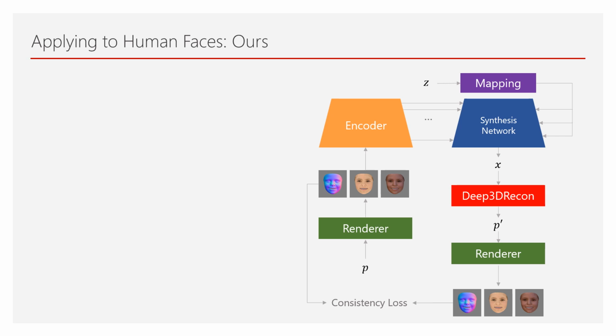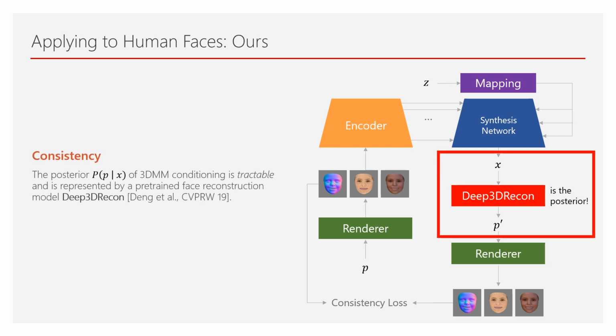Unlike DiscoFaceGAN, our method feeds the 3DMM condition P as a separate branch to the synthesis network. This design is crucial to disentanglement. Then we directly optimize the mutual information as our consistency objective instead of relying on ad hoc losses. We note that consistency is achievable if the posterior is known. In our case, the posterior corresponds to 3D face reconstruction. Any approach that can estimate 3D parameters from an image makes it feasible to estimate the posterior.